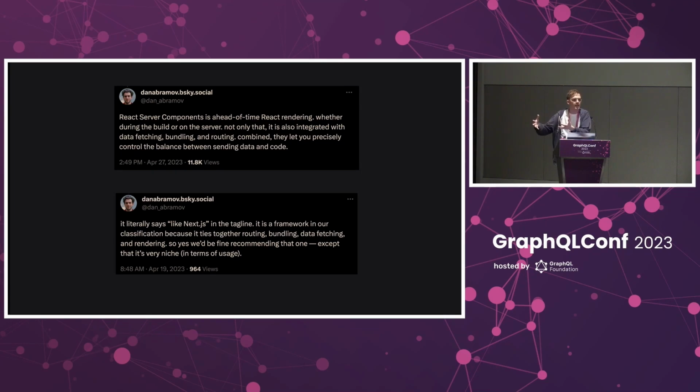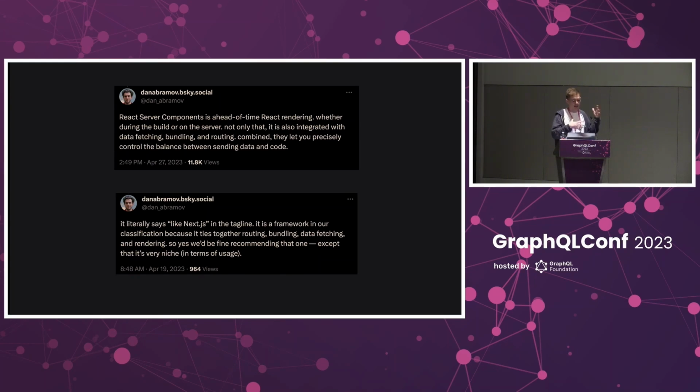The Next team tailored their solution towards users who don't have an external API. So of course, for that situation, it makes total sense to put all of your data fetching and everything in the same server that's rendering your application. But I'm not sure that's the right move for us. What I do know is that the GraphQL community, we need a place to experiment with server components and how to best incorporate it into our stacks.